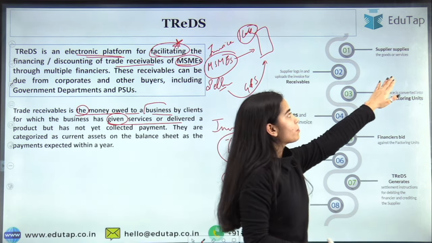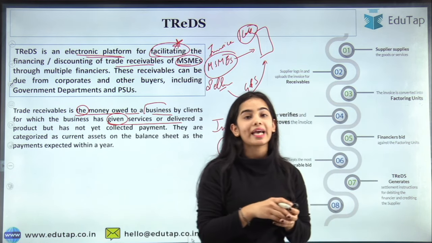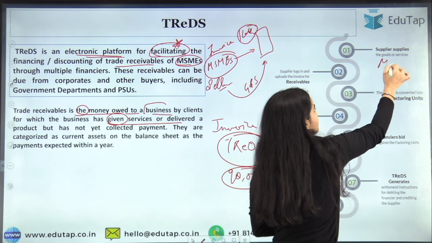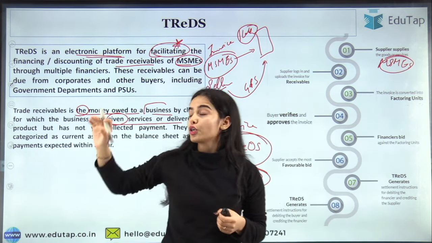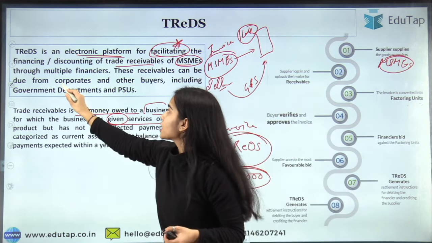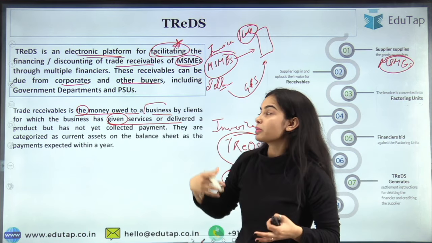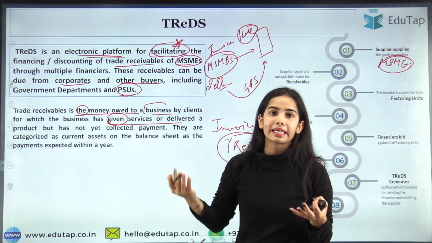So the supplier supplies the goods or services. The MSMEs have supplied the goods and services to the corporate or other buyers, the government departments or the PSUs, public sector undertakings.